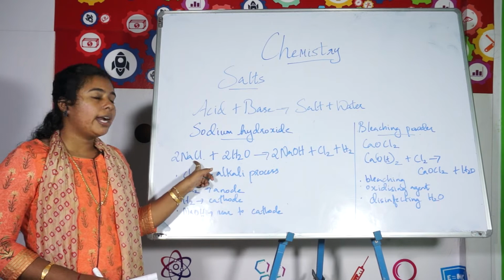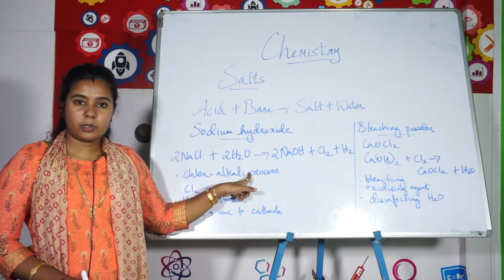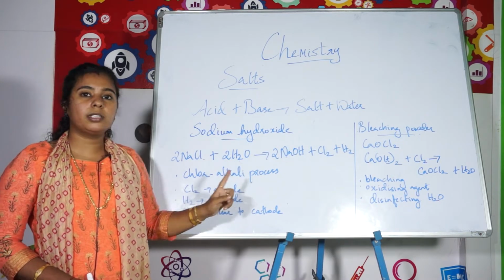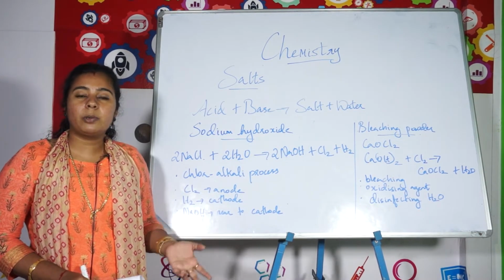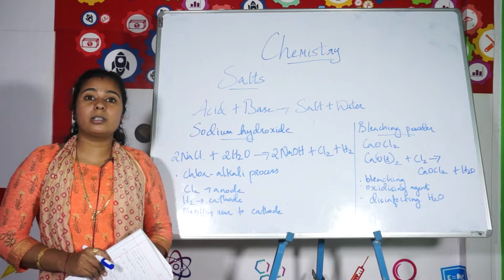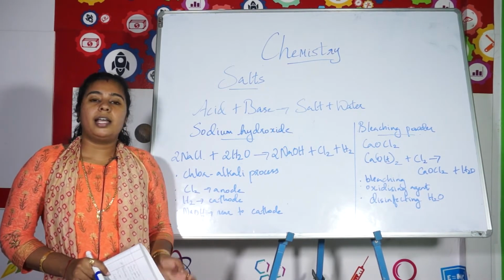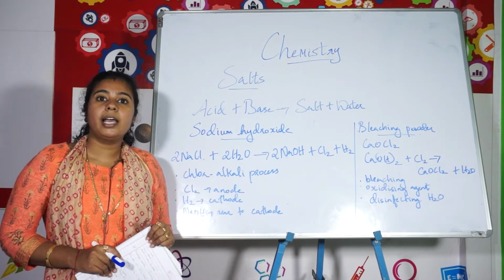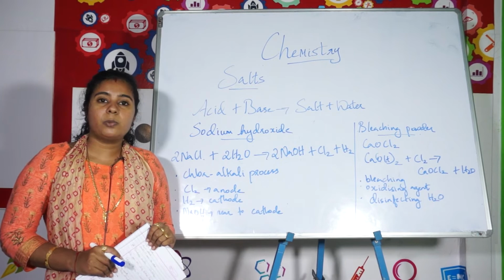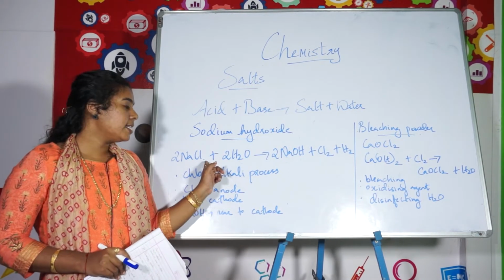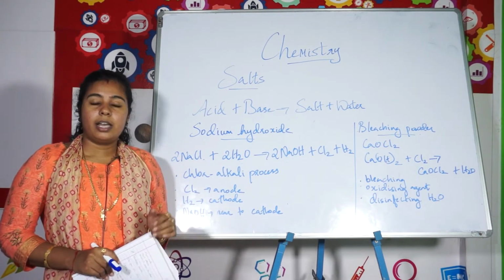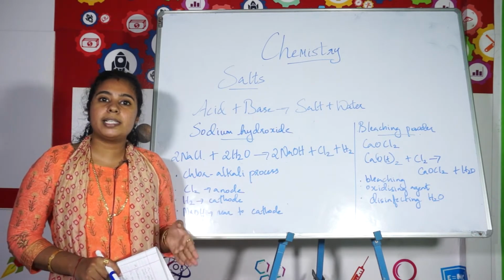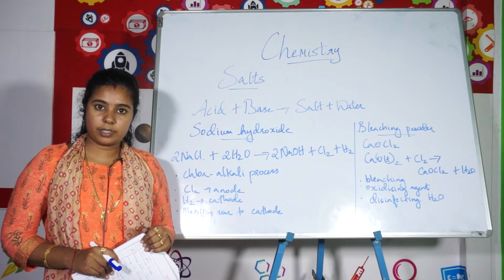So sodium chloride is dissolved in water. So it becomes an aqueous solution of NaCl, and it is also called brine solution. And this brine solution is subjected to electrolysis. So what happens? This NaCl will split with the help of electricity. Electrolysis means splitting using electricity. Okay.